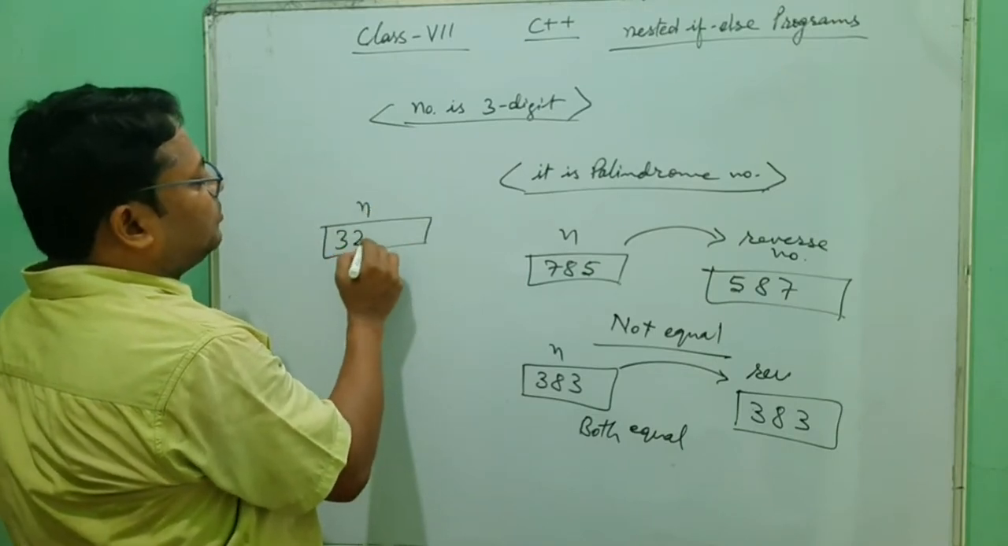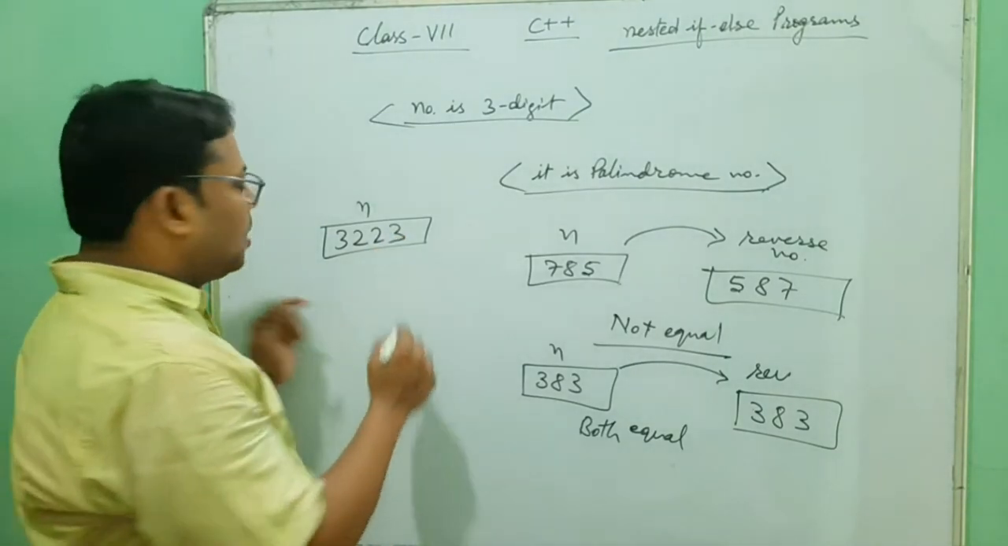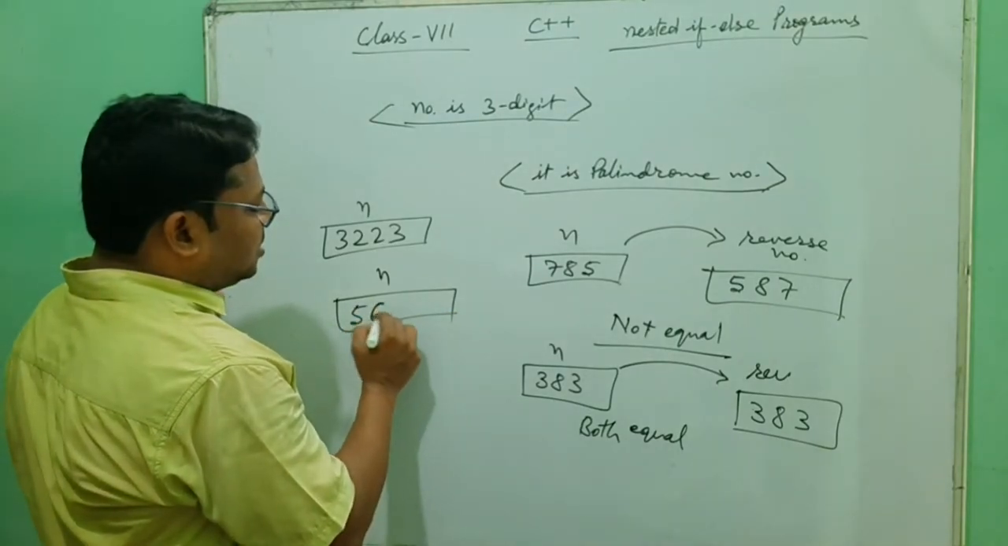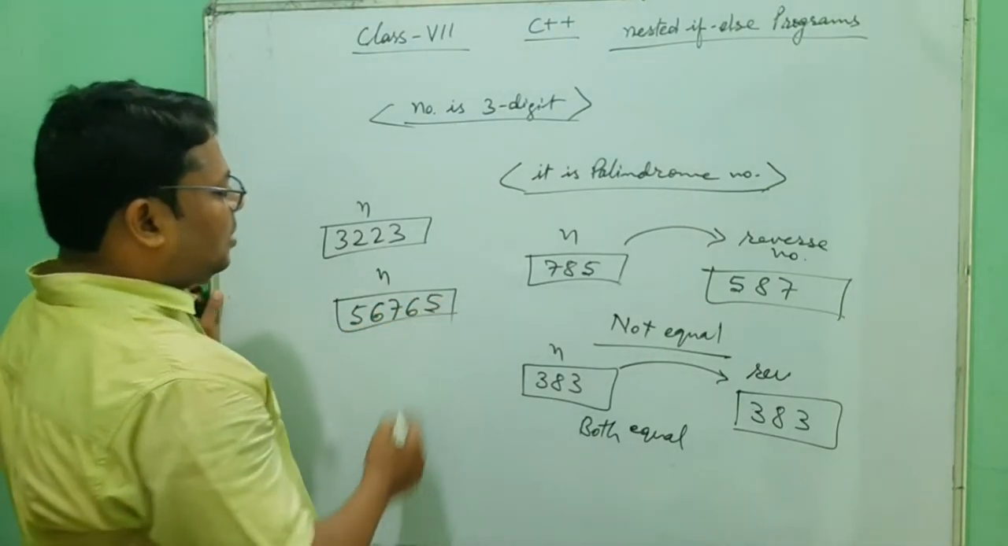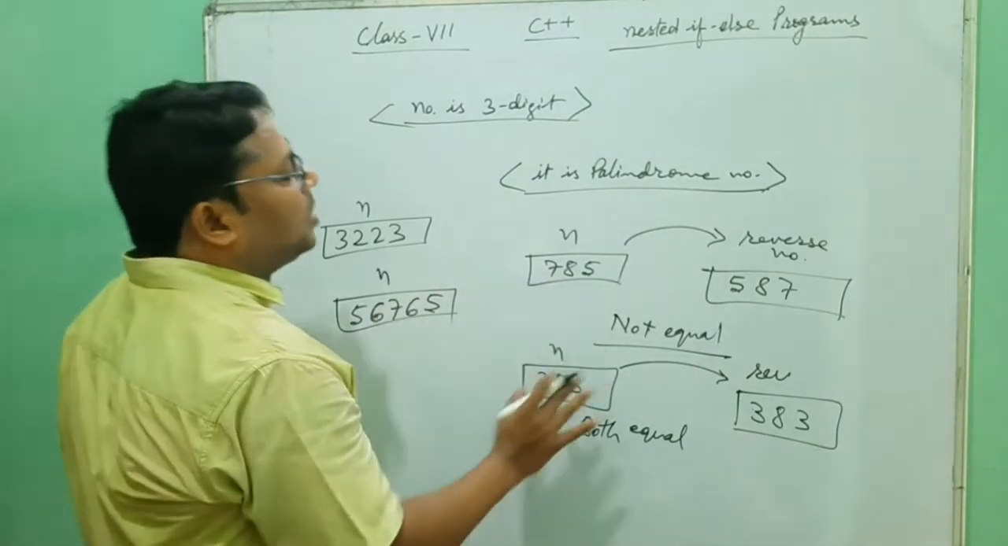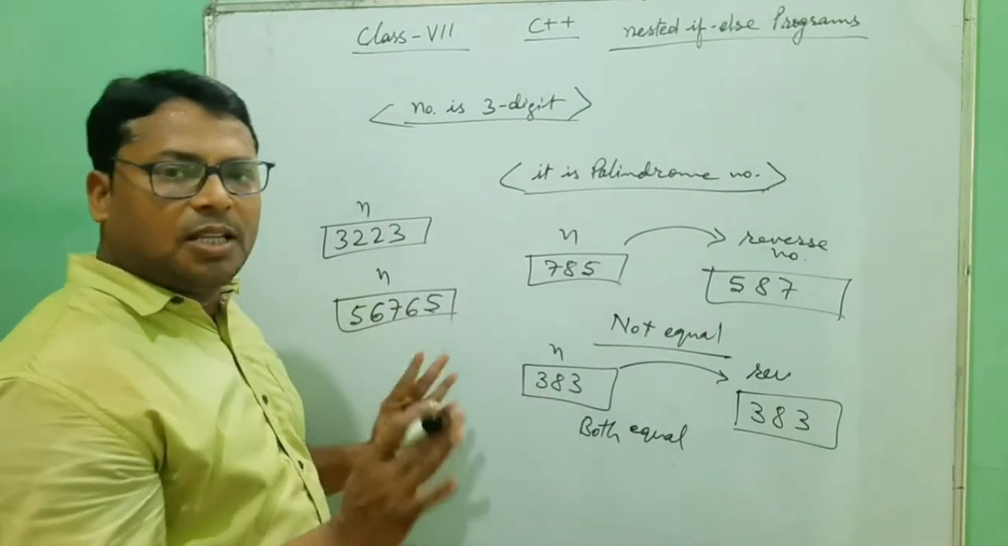So 3223. Reverse of this will be the same. Another example that we write, 56765. You see the reverse of this will be the same. That means for any number, if the reverse of that number equals the number, that means that is a palindrome number.